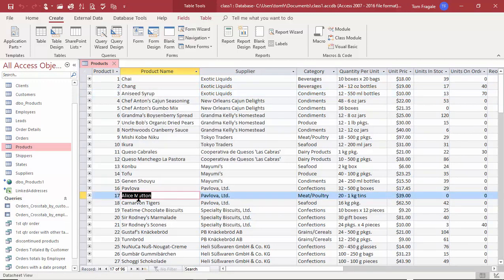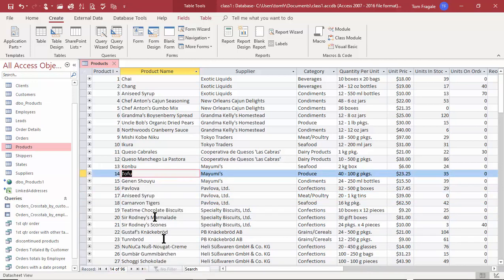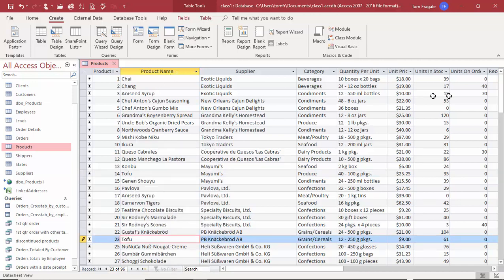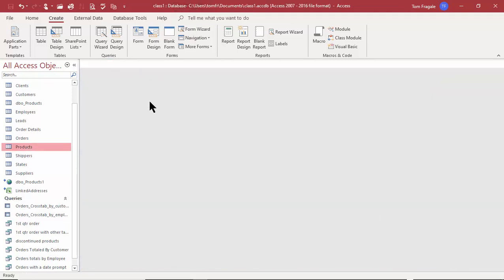And then I'll paste it over here. So now I'm going to make sure there's a duplicate. And then I'll highlight the word tofu, copy that one, and paste it over here. Just making sure there's duplicates so I can show you. So I'm going to close that window. Let's run the Find Duplicates query.